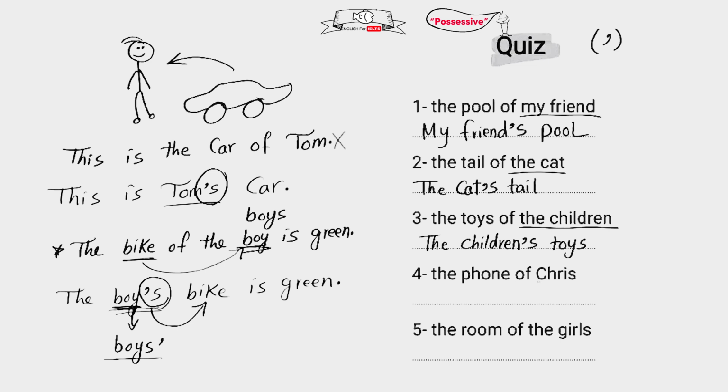Clear? Look here. The phone of Chris. Here Chris ends in S. So you can just add an apostrophe here: Chris' phone, with only an apostrophe without S at the end. The room of the girls, the same rule. The girls end in S, so we just add an apostrophe: the girls' room.